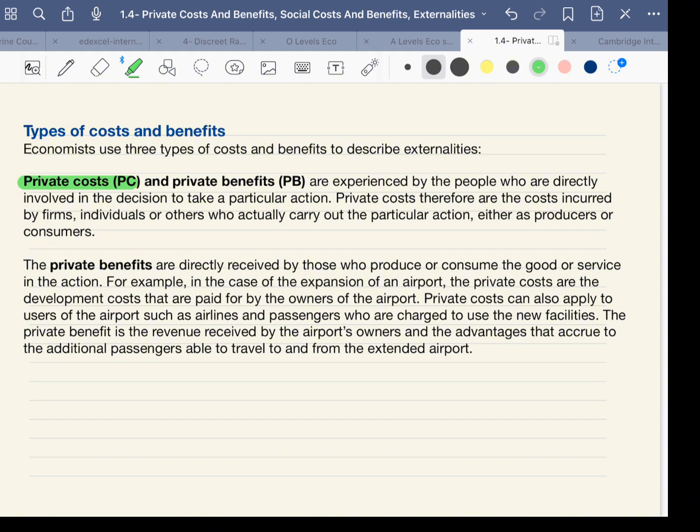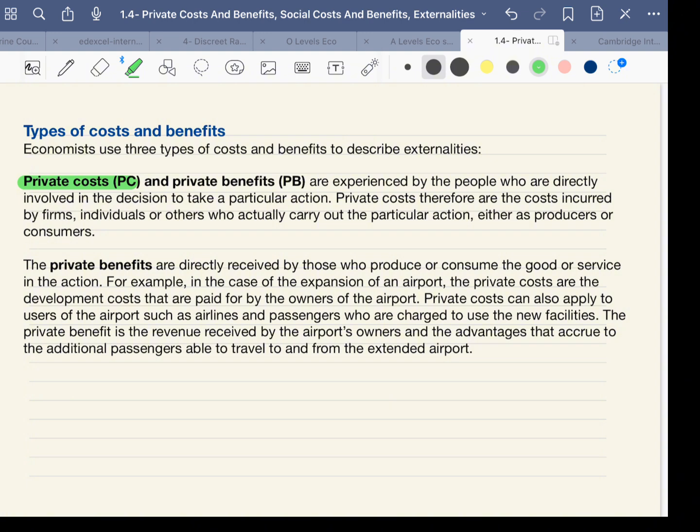What are private costs? Private costs are the costs borne directly by firms or individuals involved in manufacturing or purchasing goods and services. Private benefits are the benefits enjoyed by the parties directly involved in manufacture, purchase, and consumption of goods and services.